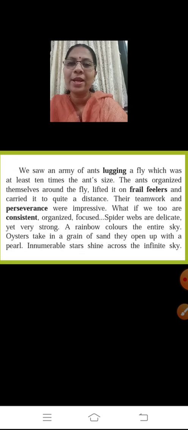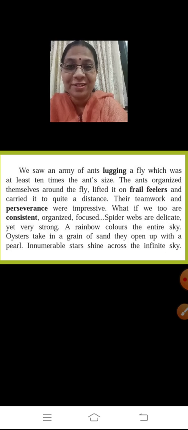Next, we saw an army of ants lugging a fly, which was at least 10 times the ant's size. The ants organized themselves around the fly, lifted it on frail feelers, and carried it to quite a distance. Their teamwork and perseverance were impressive. What if we too are consistent, organized, focused? Spiderwebs are delicate yet very strong. A rainbow colors the entire sky. Oysters take in a grain of sand. They open up with a pearl. Innumerable stars shine across the infinite sky.